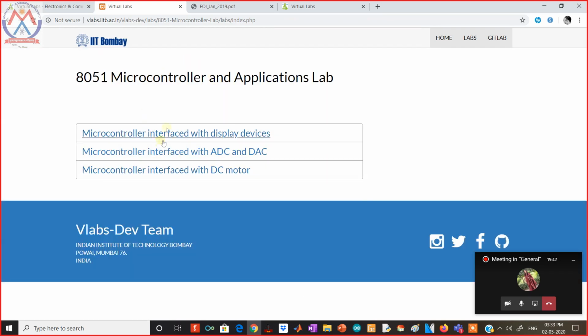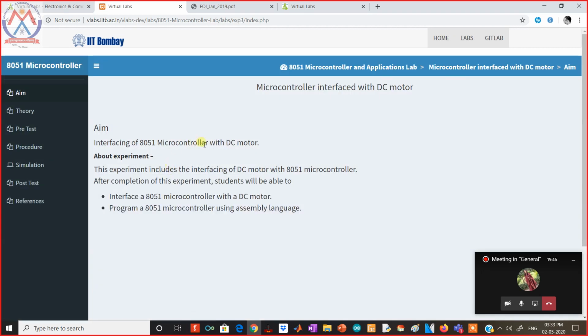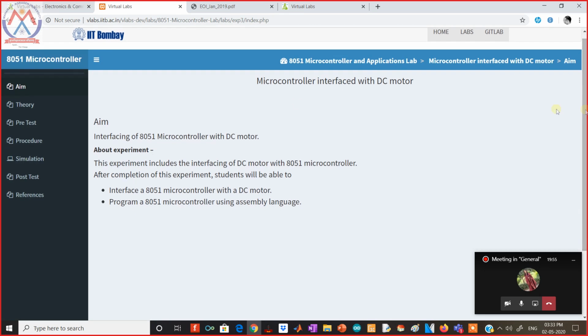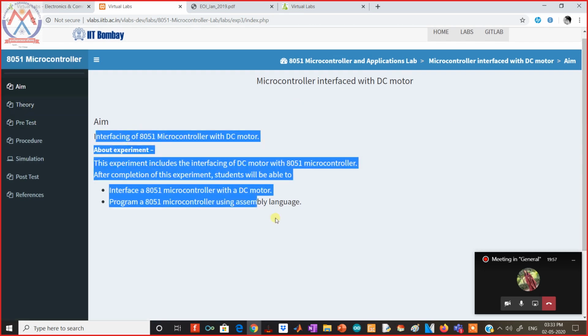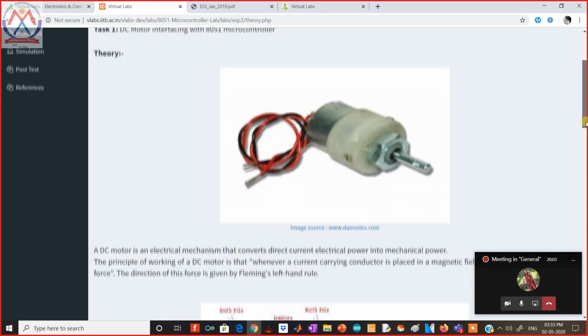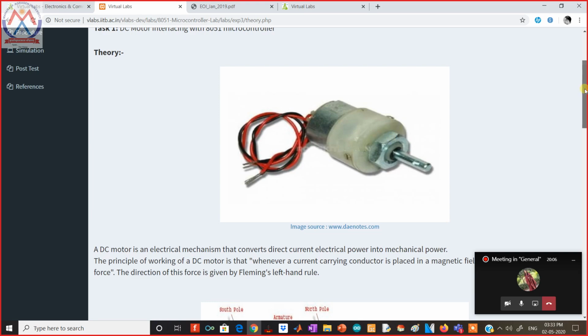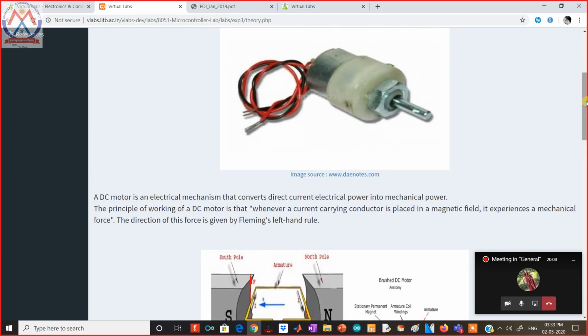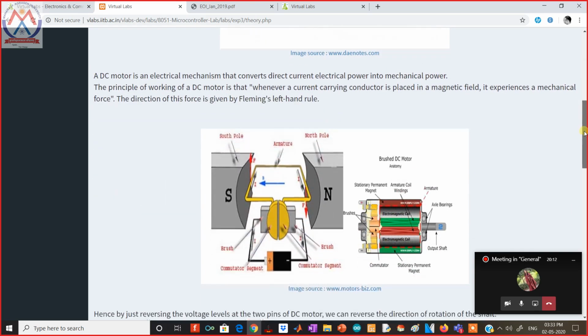In the lab there are 3 experiments. The last experiment is controlling a DC motor with a microcontroller, which is just a mini computer. So the structure of the lab is like this. We have an aim. The aim is explained here. We have a theory, like DC motors interfacing with the 8051 microcontroller, and they have even given the latest pictures of the available products in the market. This DC motor is readily used nowadays in the market.